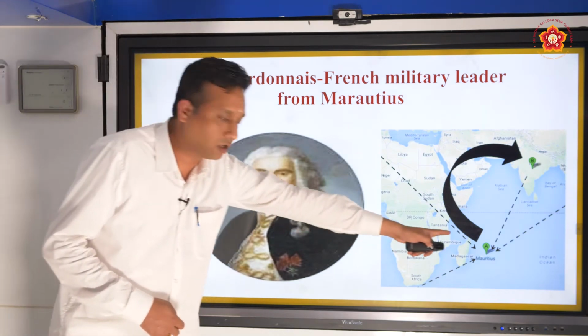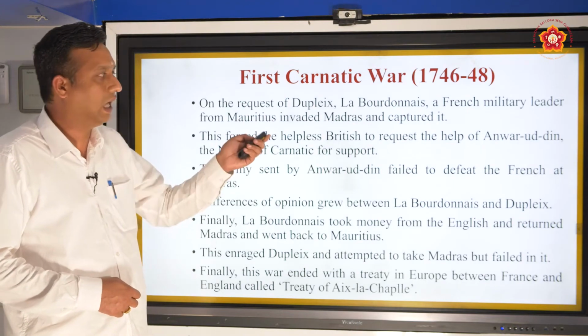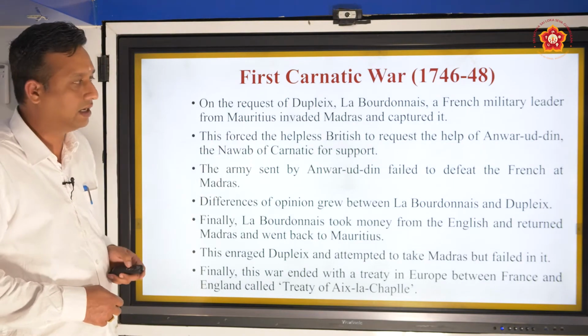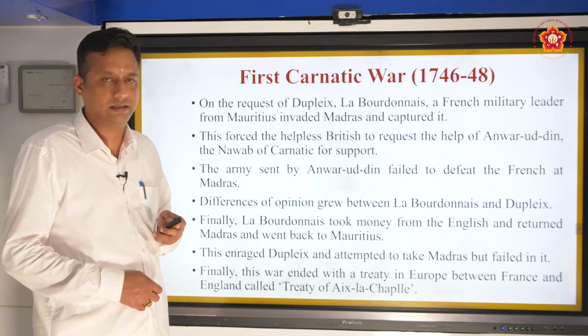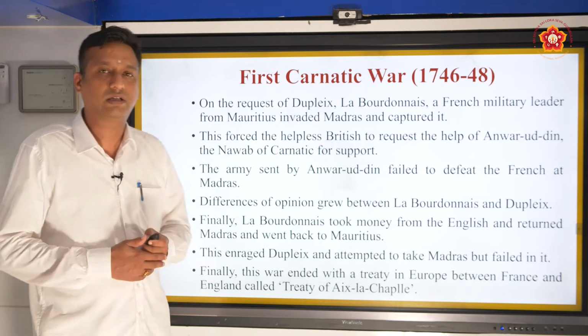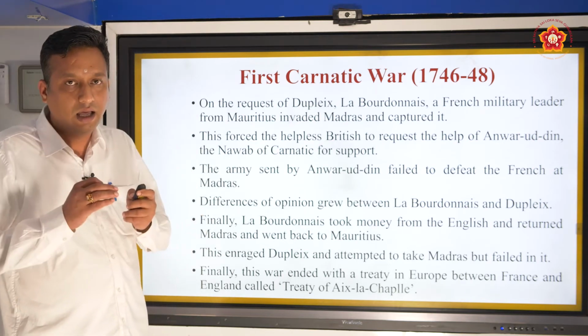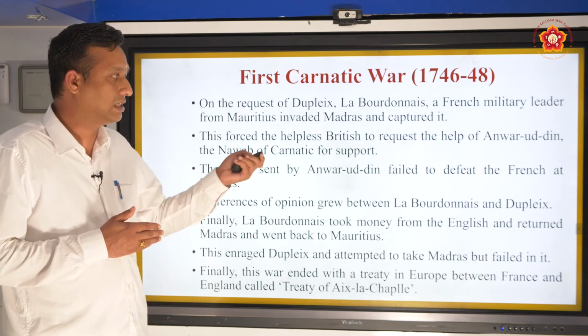That was also a part of the French colony. On the request of Dupleix, La Bourdonnais came and invaded Madras, captured it. This forced the helpless British to request help from Anwaruddin, who was the Nawab of Carnatic. So please support us, the British requested Nawab Anwaruddin.